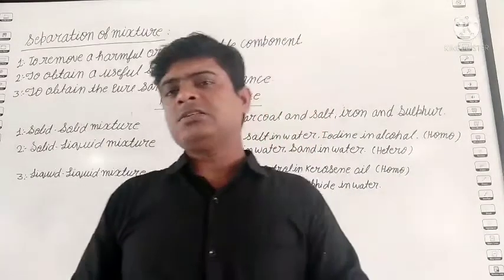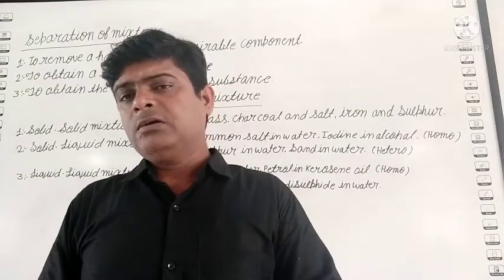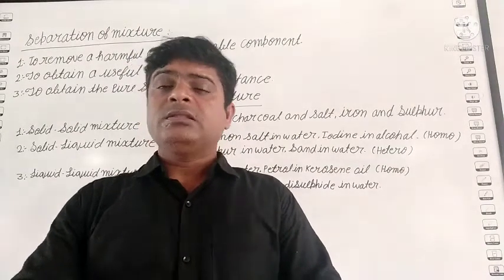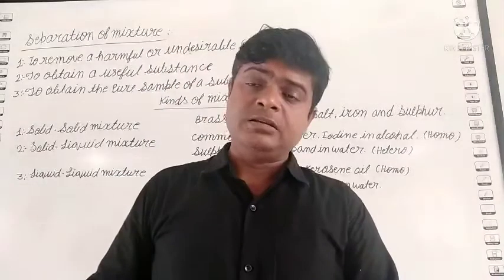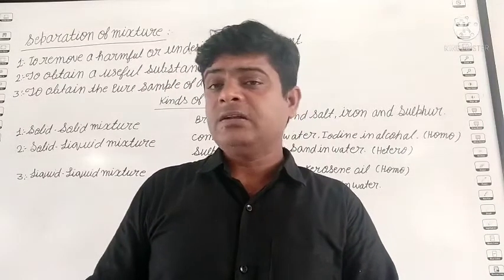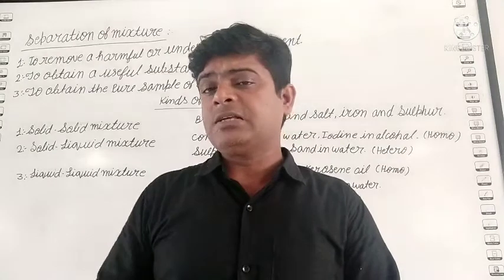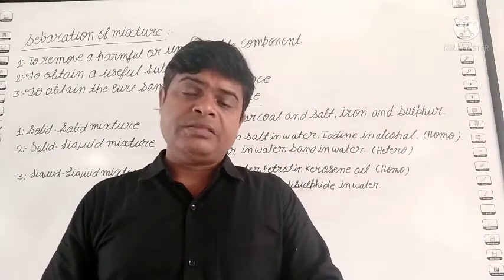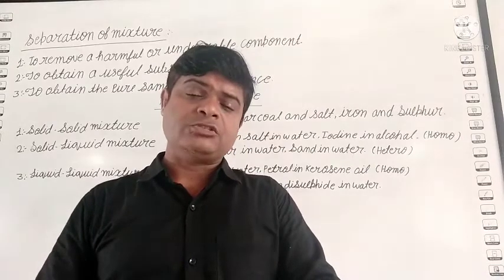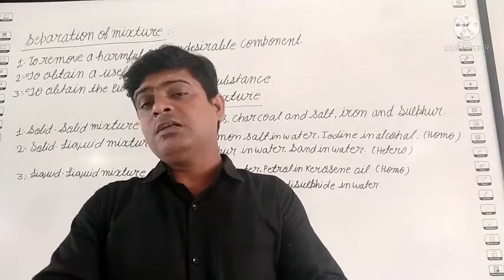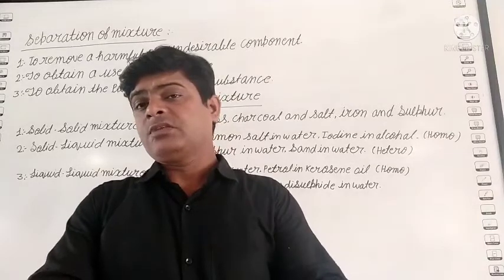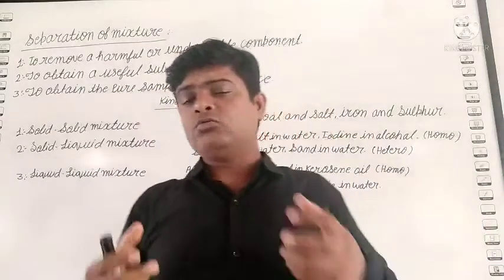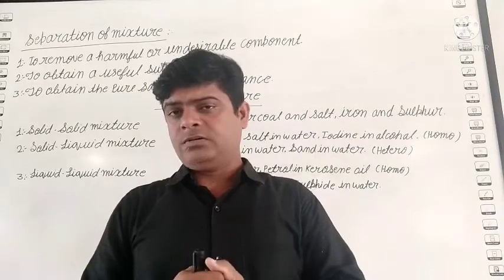So students, these are some purposes to separate the constituents of a mixture. And student, in different mixtures the constituents are different. Some are solid, some are liquid, and some are gas. So by different methods we separate their constituents. First we discuss how many types of mixture there are. First one is the solid mixture, meaning when two or more solids are mixed together.